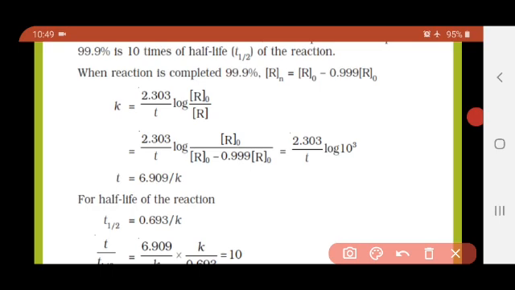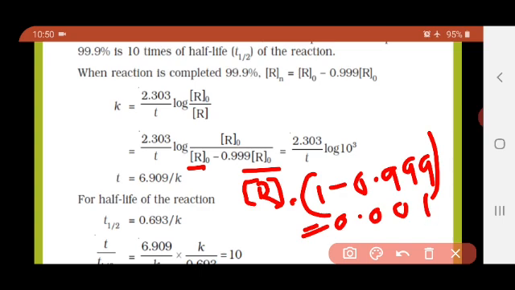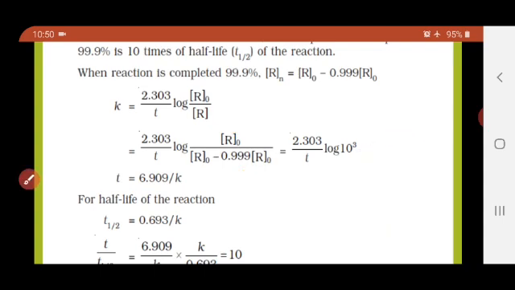Just see, R0 is taken common, so R0 into bracket 1 minus 0.999 comes as 0.001, that is 10 to the power minus 3. Then when it goes to the numerator, this R0 and this R0 get cancelled. It remains only 10 to the power 3.